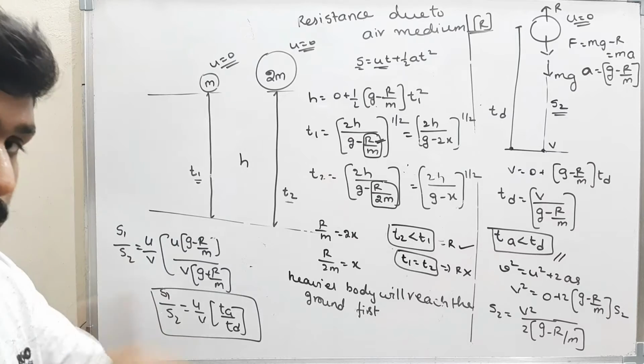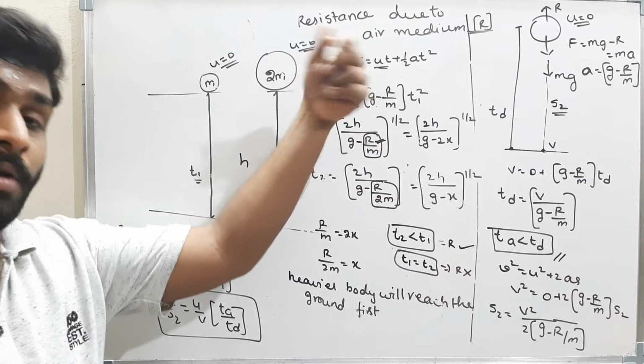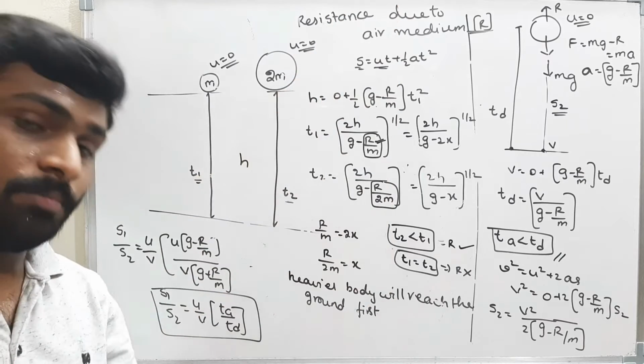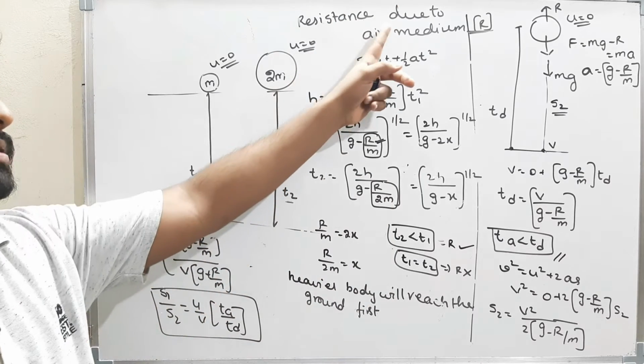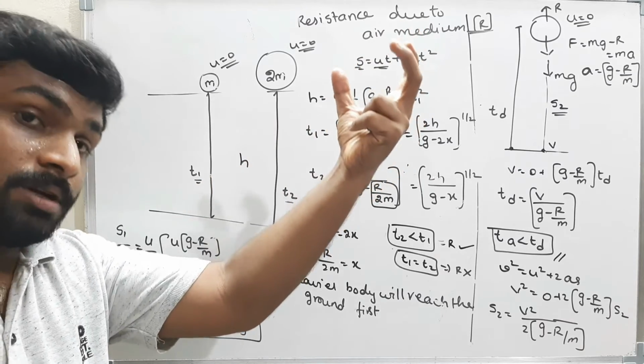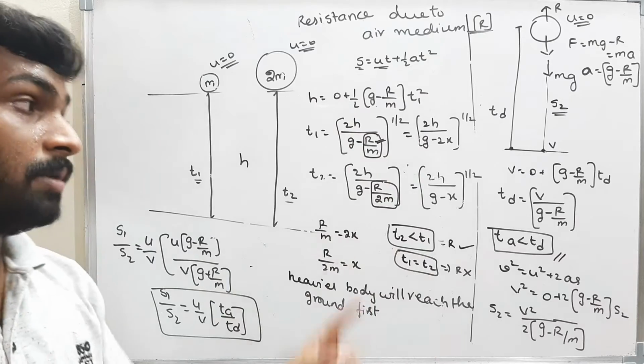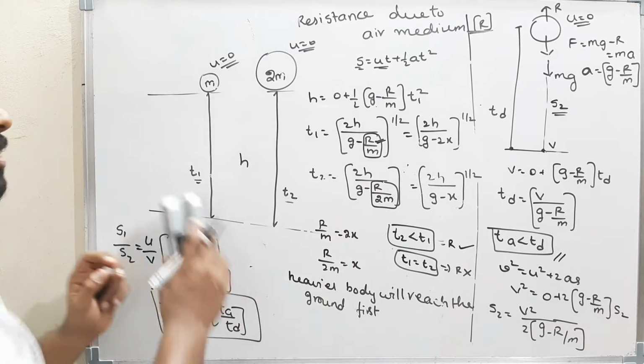That means when resistance is not considered, the time taken by body 1, body 2, M, 2M, 3M, 4M, every body will reach the ground at the same time. But if the resistance R is considered, frictional force due to the air is considered, then the heavier body will reach the ground faster. Heavier body will reach the ground first. Please remember this.